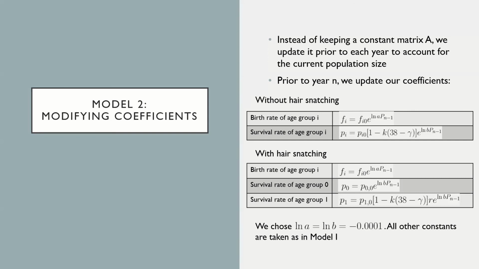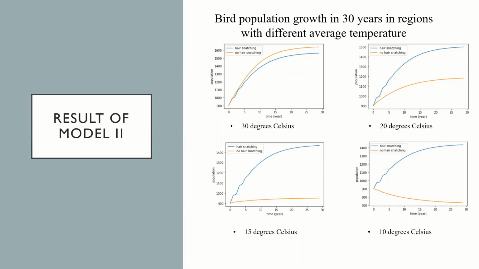This produces a new matrix A prior to each year. The age structure of the next year is then calculated just like in Model 1. That is, it equals the updated matrix A times the age structure from the previous year. We chose ln A equals ln B equals minus 0.0001. All other constants are taken as in Model 1. This is the result of Model 2 taken over a period of 30 years.